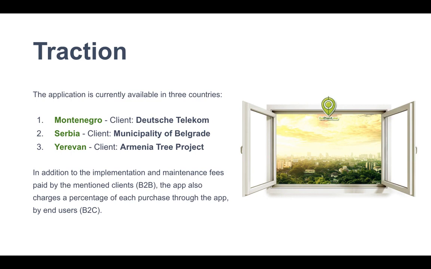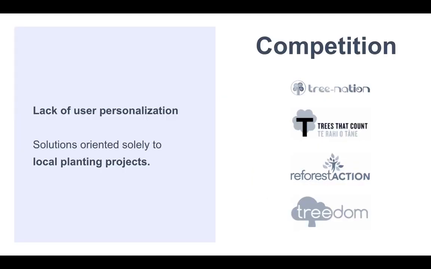Many organizations and companies are aware of environmental problems, so there are a lot of global projects that are mainly focused on reforestation, but there is not high user personalization in those systems. On the other hand, there are some smaller projects that are implemented at the national or regional level, and those projects are lacking global orientation. So basically, we want to achieve both things.